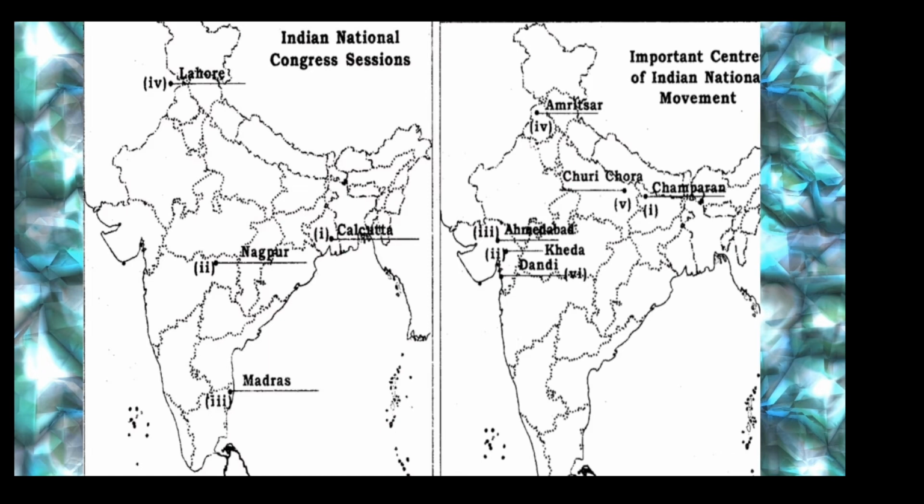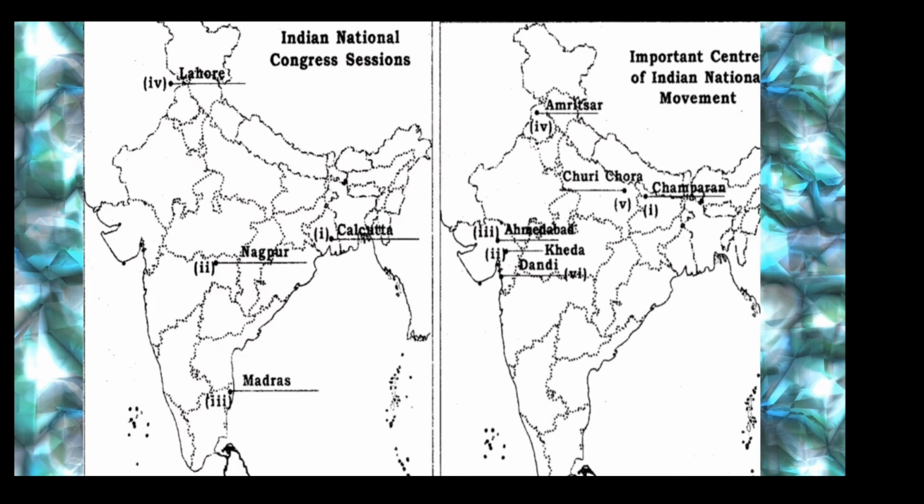Next place would be Dandi. Very, very easy to remember. A place where the Salt March took place, or a place where the civil disobedience movement started. Either way they may ask, your answer must be Dandi, D-A-N-D-I, which is in Gujarat, right? So the next three places are going to be with your Indian National Congress sessions.